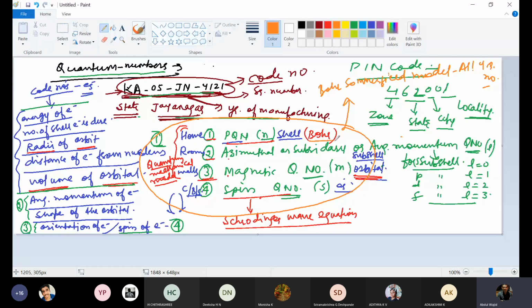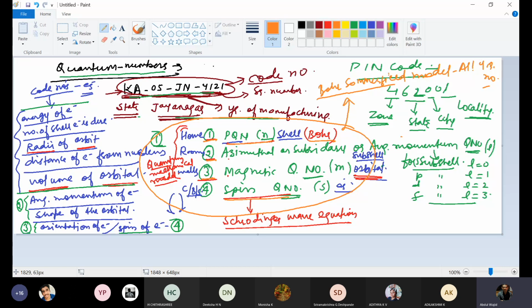So the Bohr model covers this one. The quantum mechanical model explains these three. The Schrodinger wave equation explains the spin quantum number, and the Bohr-Sommerfeld model, the most modern model of an atom, covers all 4 quantum numbers. It explains all the 4 quantum numbers.